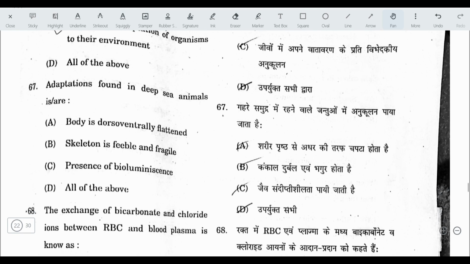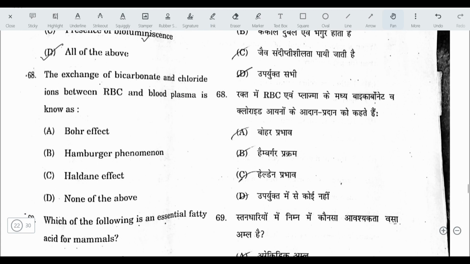Next question. Adaptations found in deep sea animal are because their body is dorsoventrally flattened. Yes. Skeleton is feeble and fragile. Yes. So they can move quickly, they can swim quickly. Presence of bioluminescence. Yes, they are luminant organisms. So the answer here is all of the above.